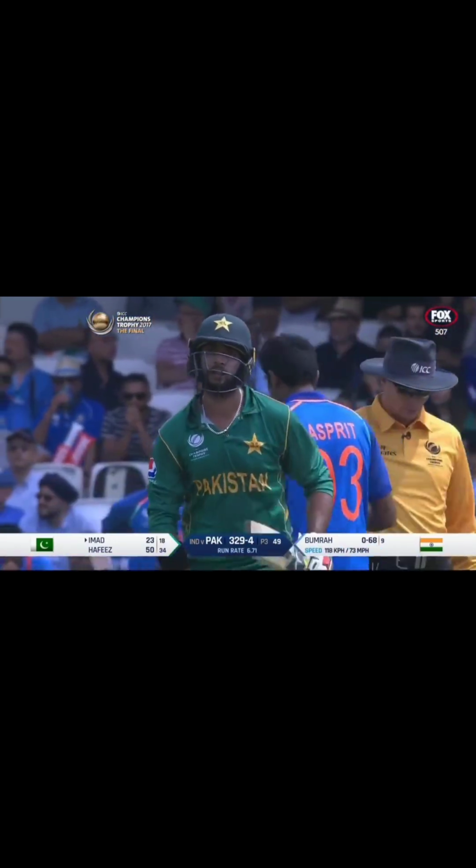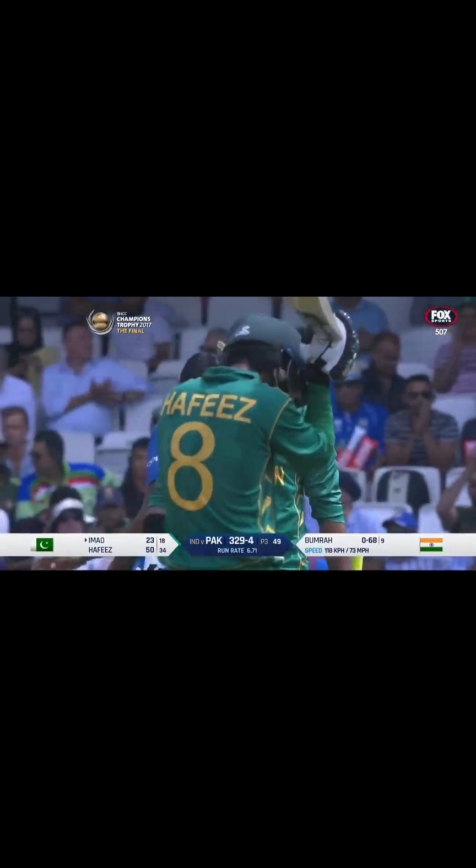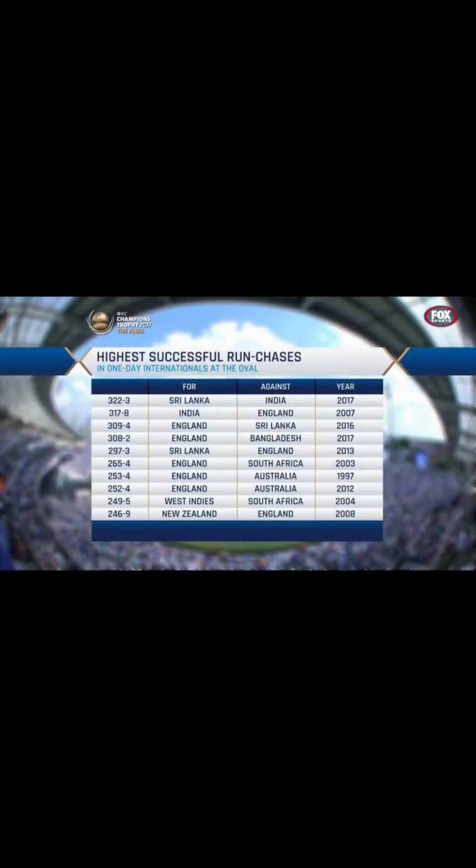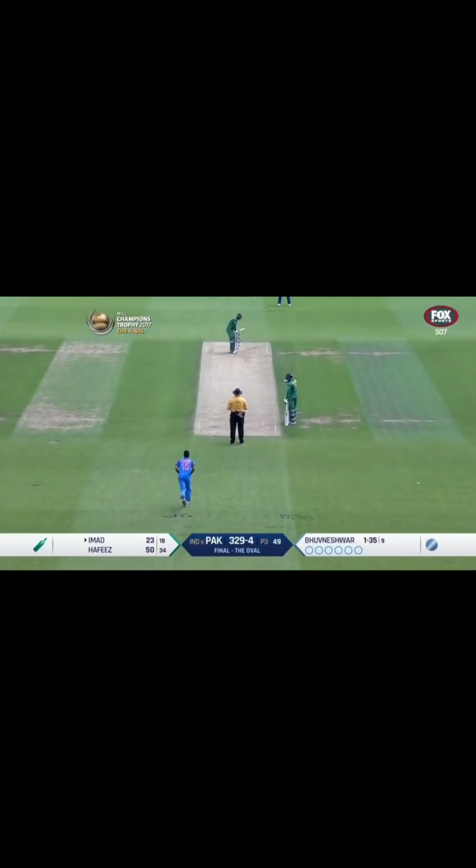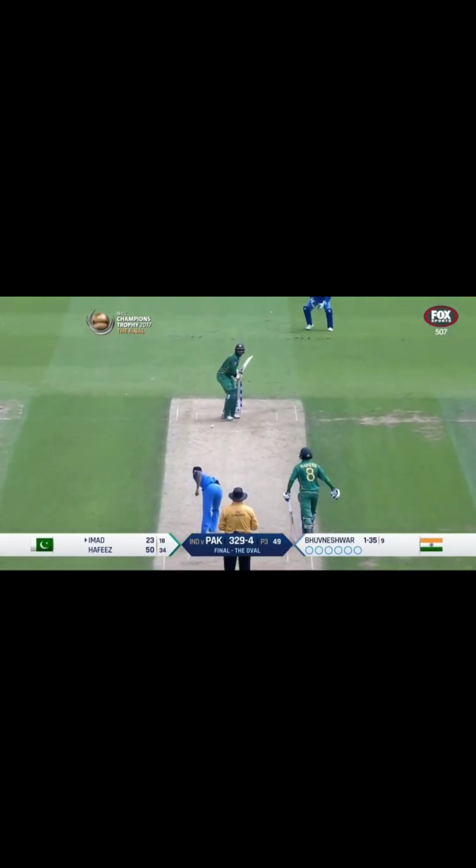6 balls left in this innings. Pakistan 329 for 4. Highest successful run chases. India will have to create a bit of a record and a history to win this. 329 for 4. 6 balls left. Last over of the innings.